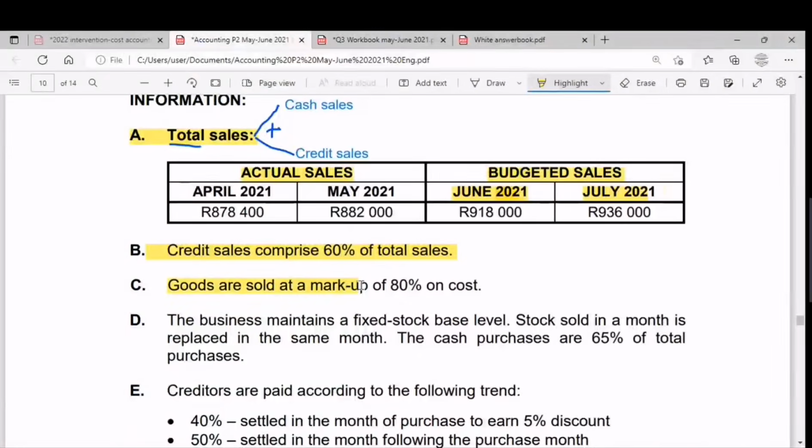Then size ku-C. Goods are sold at a markup of 80% on cost. So bafundi as-understandeni ama-terms wethu. Uma sikhuluma nge-markup sikhuluma ngani? So i-markup is a profit but esi-expressa as i-percentage. So i-markup is a profit so kumele sikwazi lokho.